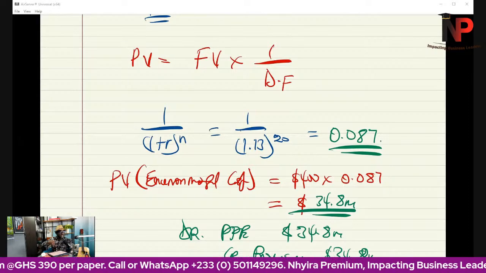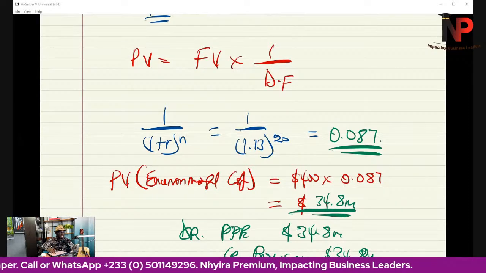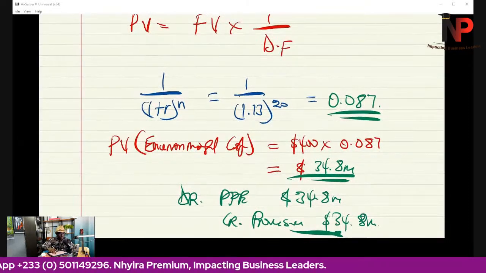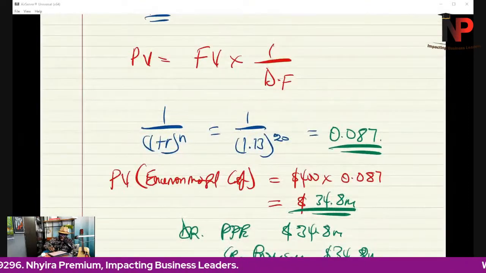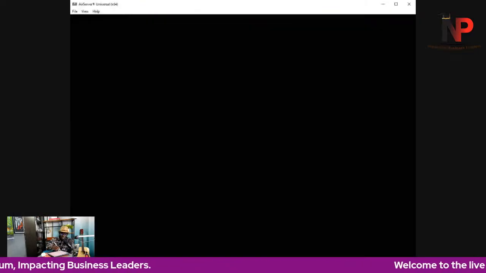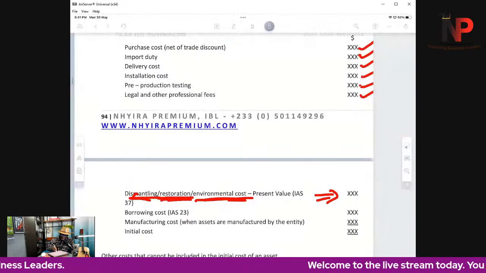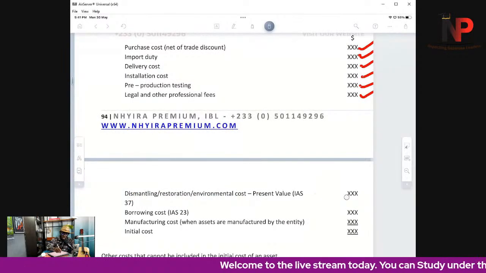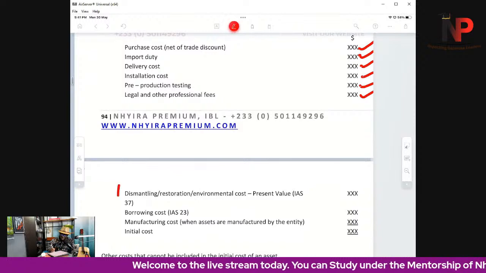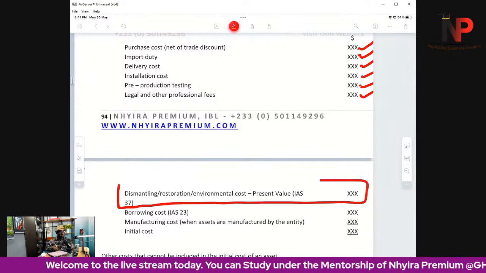This is what we are saying. It will be included in the initial cost of the asset. And that is how we are getting this figure here relating to the initial cost of the asset.